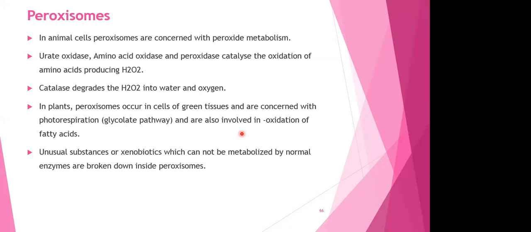The catalase enzyme immediately breaks the hydrogen peroxide, which is a byproduct of oxidation of amino acids, into water and oxygen. This is how the first 3 points have to be remembered. Fine, I think now it's clear.